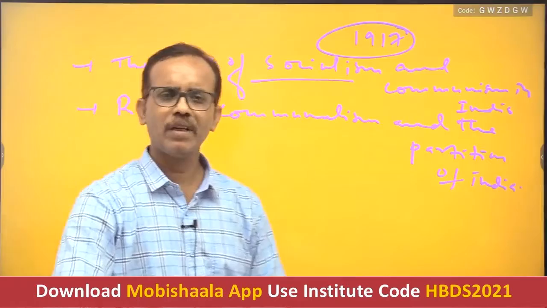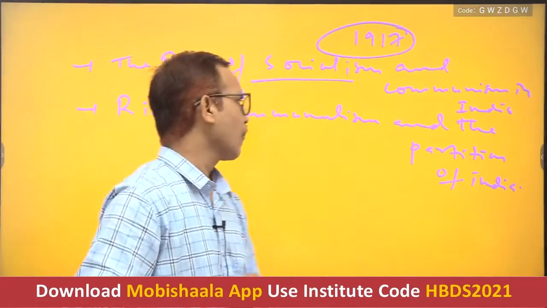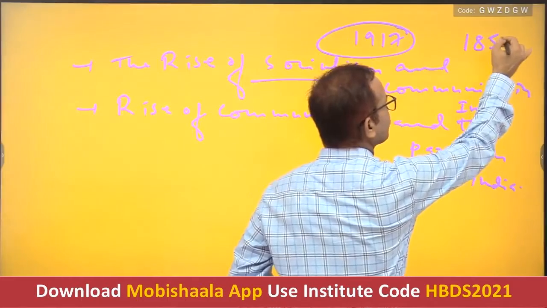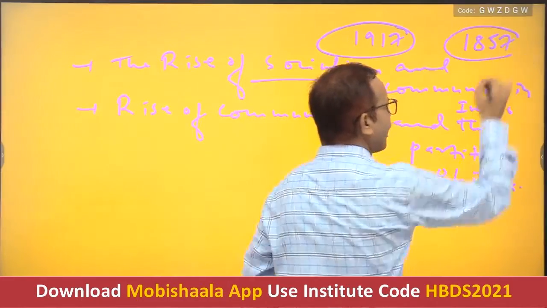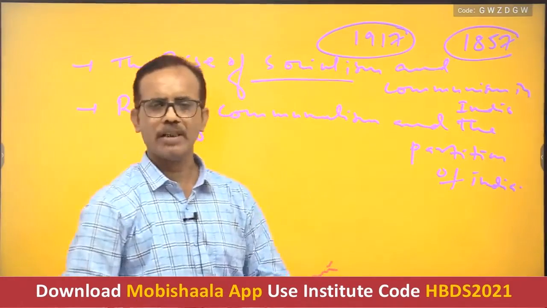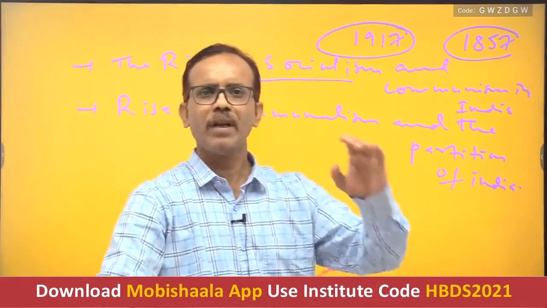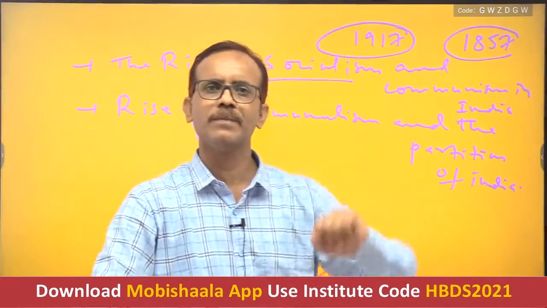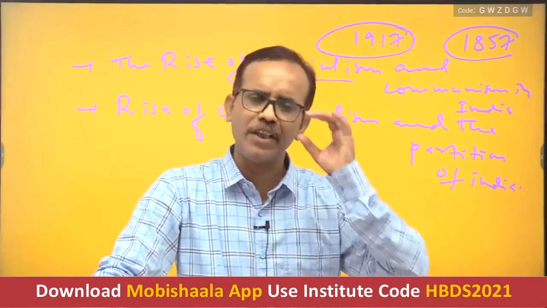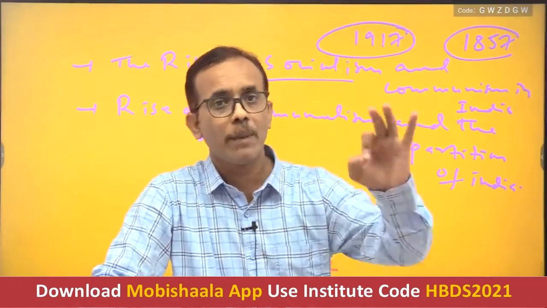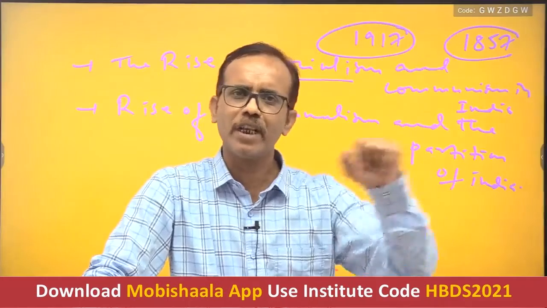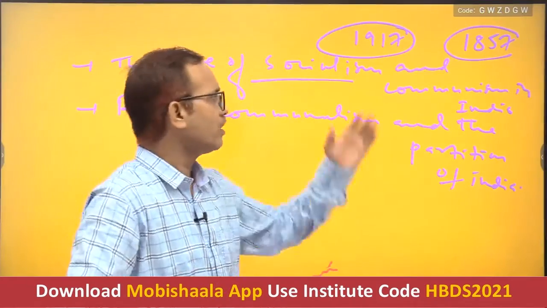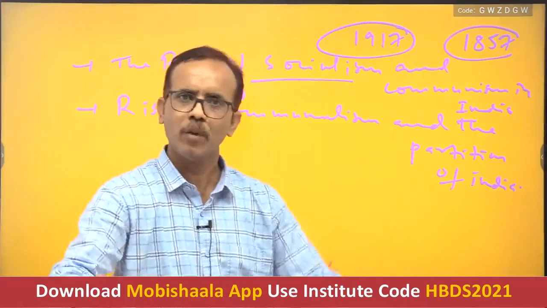In this topic, we have to see that after the revolt of 1857, it became apparent to the British government that without creating a gulf between Hindu and Muslim, this empire cannot be sustained for a long time. And that's why a British writer known as W. Hunter wrote a book, Indian Muslim. In that book, for the first time he underlined the need to create some kind of gulf between Hindu and Muslim.